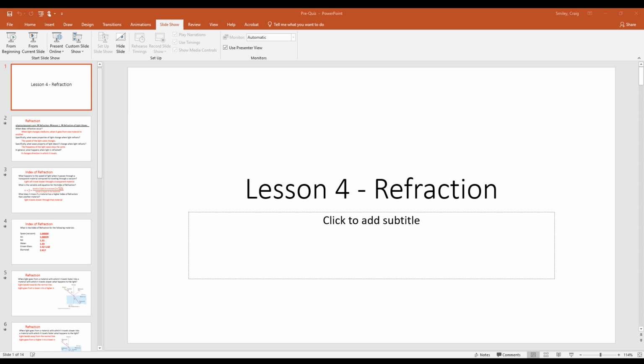The equation that describes refraction is Snell's law. We have n1 times sine theta 1 is equal to n2 times sine theta 2. Here's what all the variables are. n1 is the material it starts in, like what it comes from. Theta 1 is the angle of incidence, or the incident angle, the original angle. And n2 is the material it goes into, where light ends up, and theta 2 is the angle of refraction.